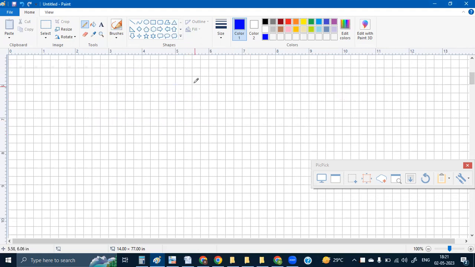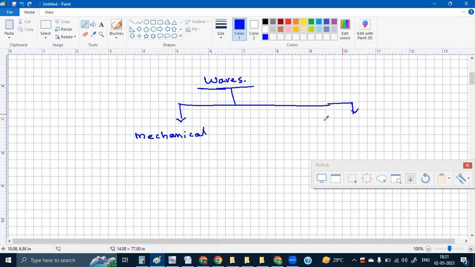Then there are different kinds of waves. Waves we can classify. Okay. One is the waves that we can take as mechanical waves. And the second kind of waves that we can take is electromagnetic waves.